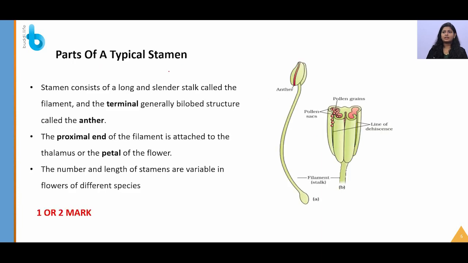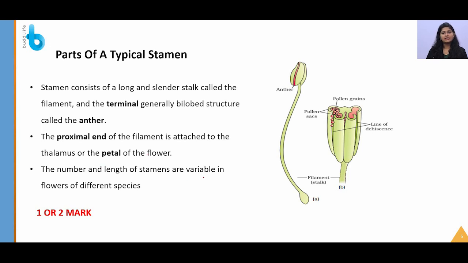So parts of a typical stamen. Stamen consists of a long stalk called the filament, and the terminal end is generally bilobed. So you can see the terminal end is a bilobed structure containing an anther. The proximal end will be attached either to the petal or the thalamus of the flower. So you can see this is an enlarged view of an anther.